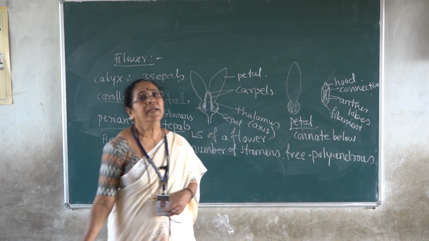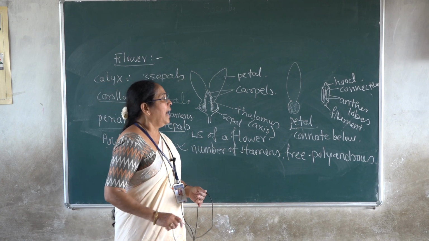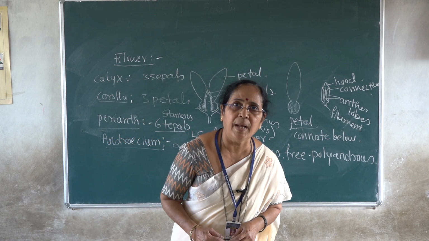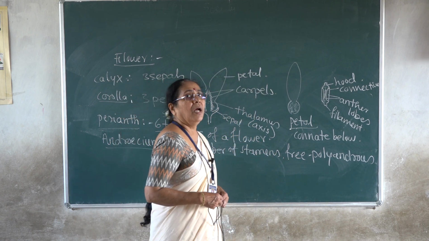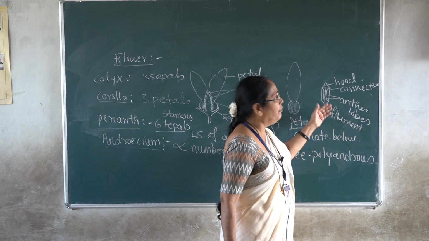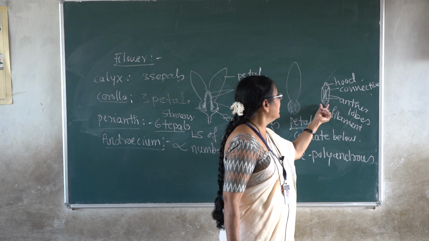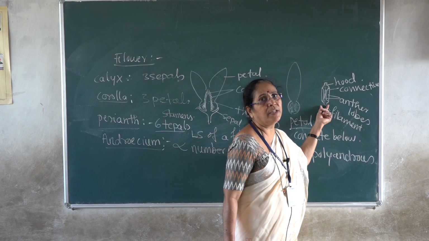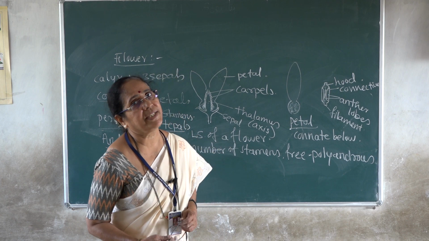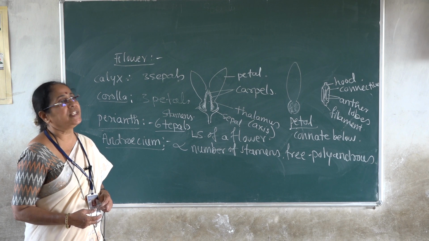So the stamens are many. There are an indefinite number of stamens in the members of the family, and the stamens are free, spirally arranged at the base of the axis or the thalamus. Each stamen is flat, having two anther lobes and an adnate connective. The connective is prolonged on the top of the anther into a sterile hood, and it has a very short flat filament at the base. Such anthers are spirally arranged at the basal part of the axis. Okay, that is about the androecium character in the members of family Annonaceae.